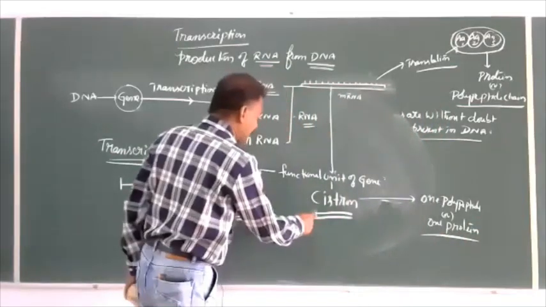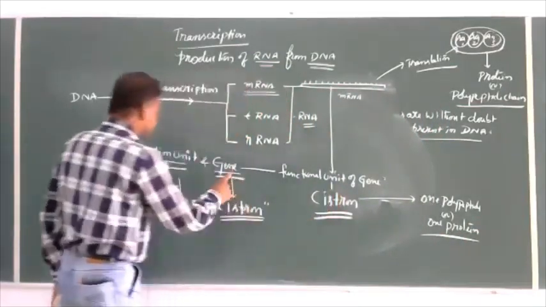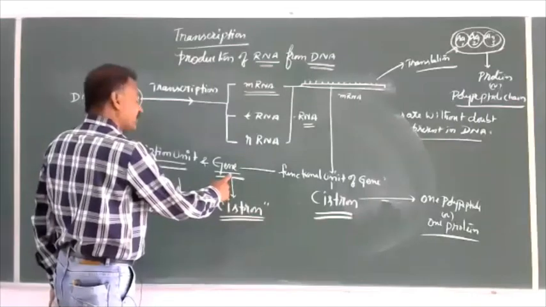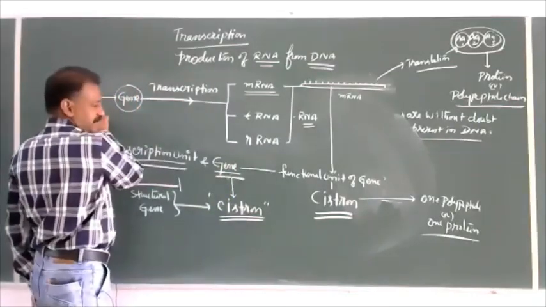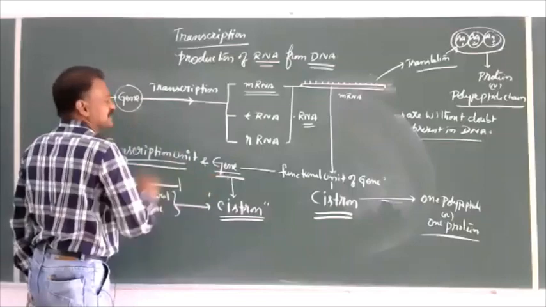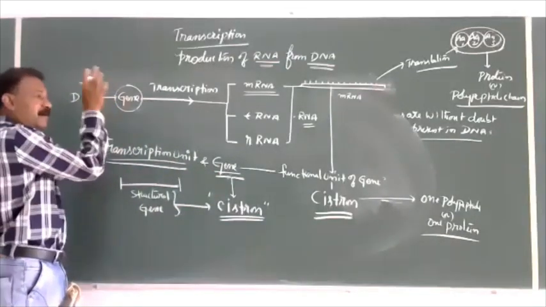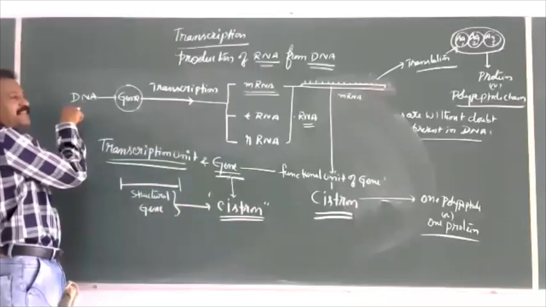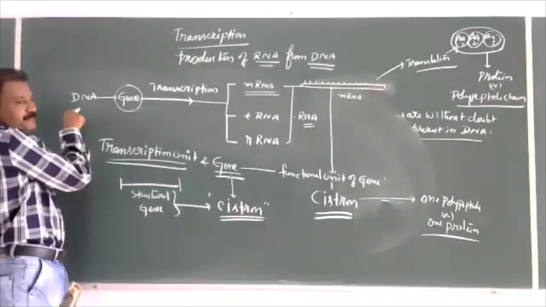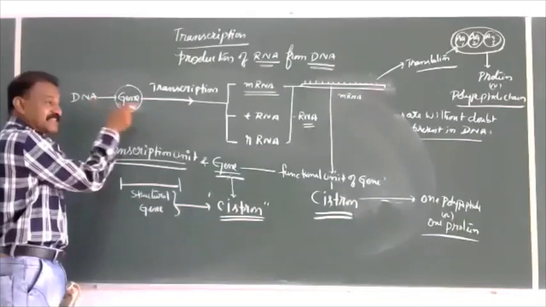So cistron is a functional unit of gene. Gene is the functional unit of DNA or inheritance. All DNA will not act as gene. All genes are present in the DNA. And which part of the DNA is called gene?